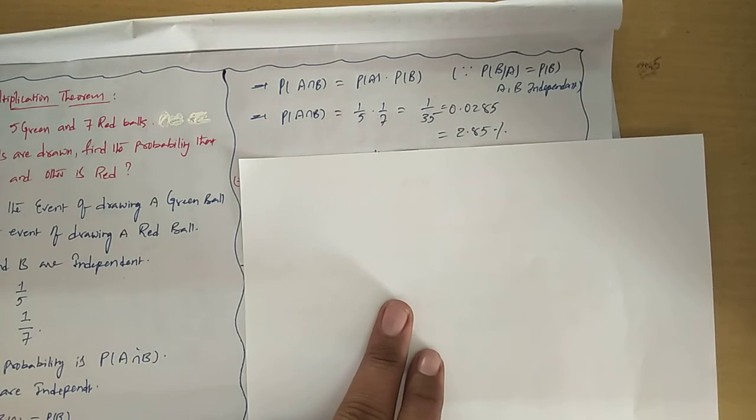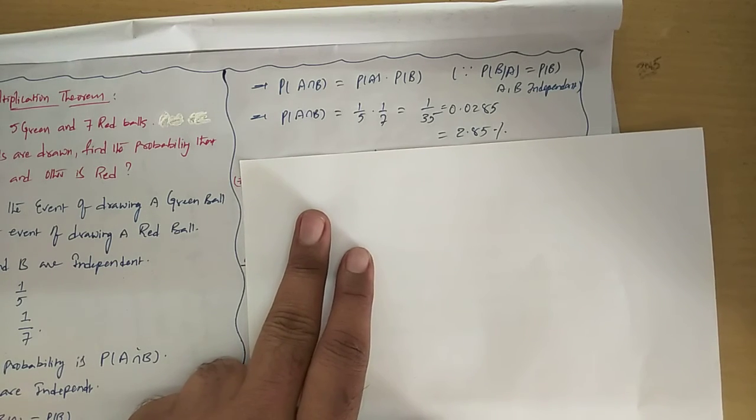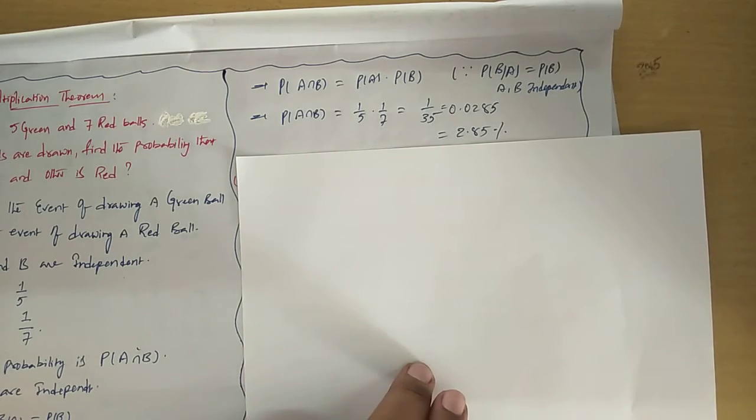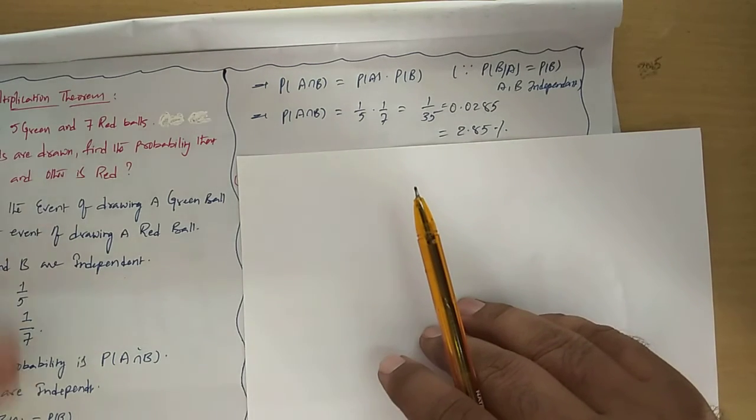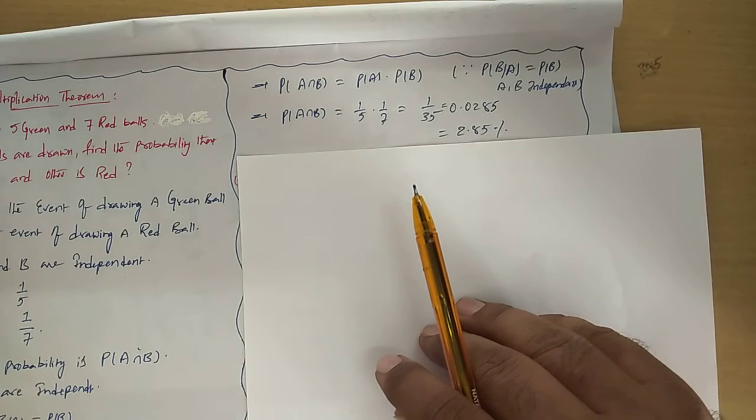So in probability, what is important? Writing the answer is very, very important. Based upon the awarded marks, 2 marks, 10 marks, 12 marks, you need to extend the steps. For a 2 marks problem, you need not write all these steps.